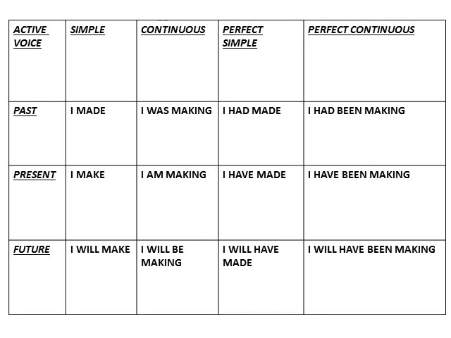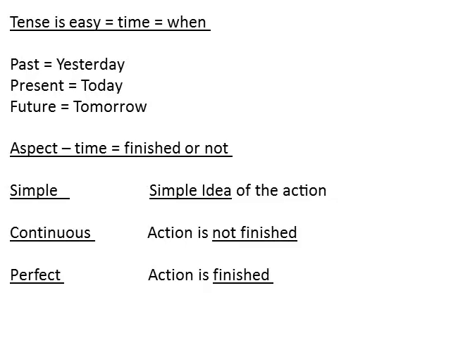Active voice tells us who or what does the action. Tense is easy to understand because it talks about when. So the past is yesterday and backwards, present is today, now, and future is tomorrow and onwards.